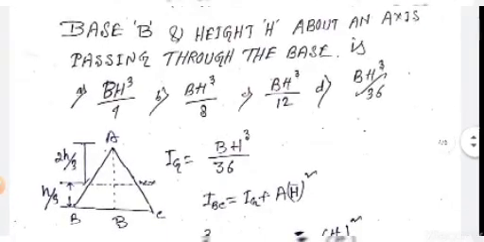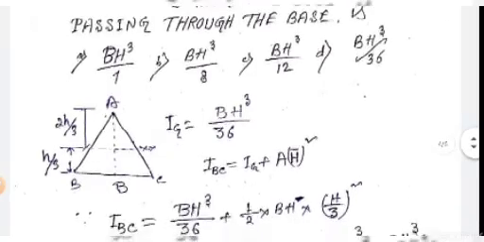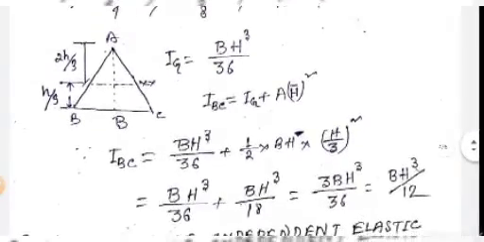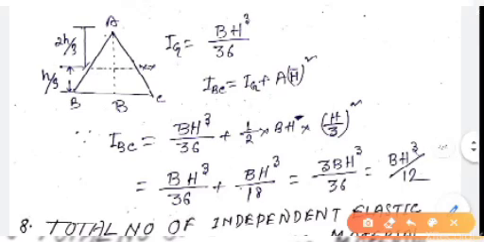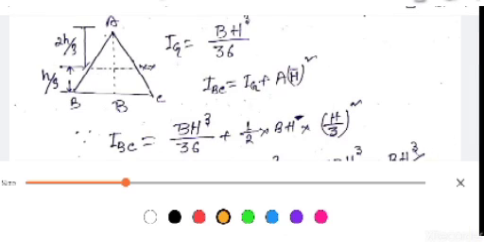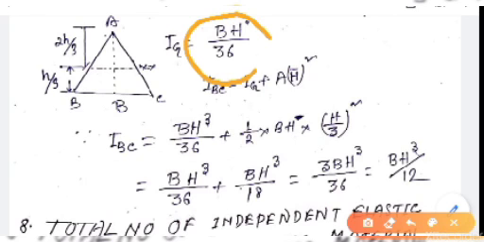Next question. Moment of inertia of a triangular section of base B and height h about an axis passing through the base is. We know that moment of inertia for a triangular section about its center of gravity is bh cube by 36.